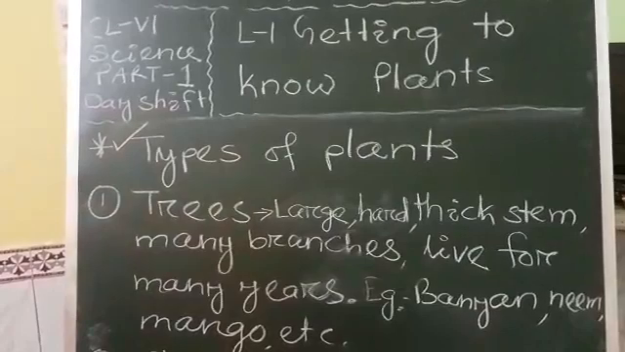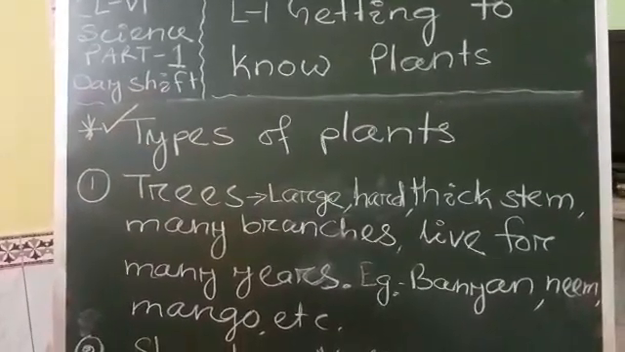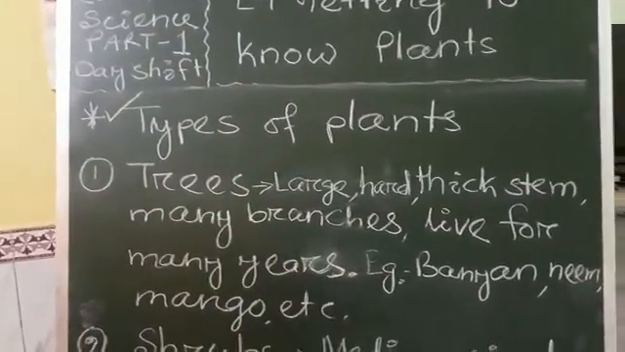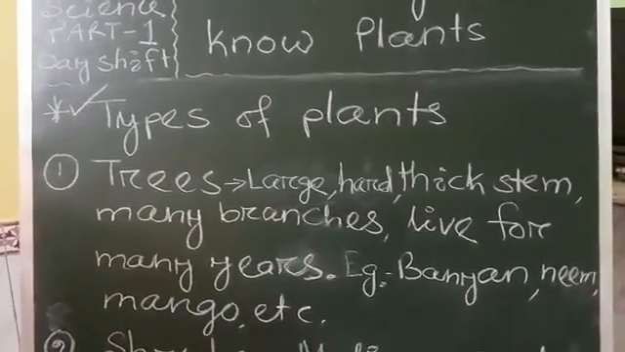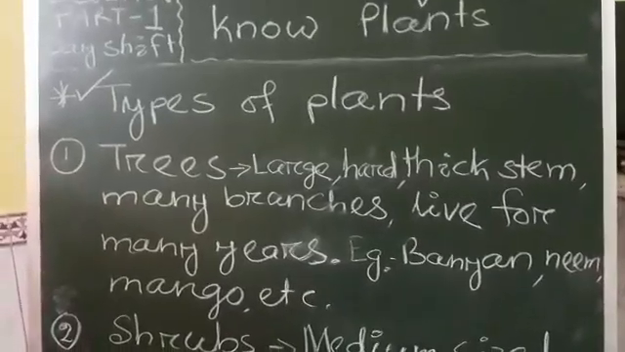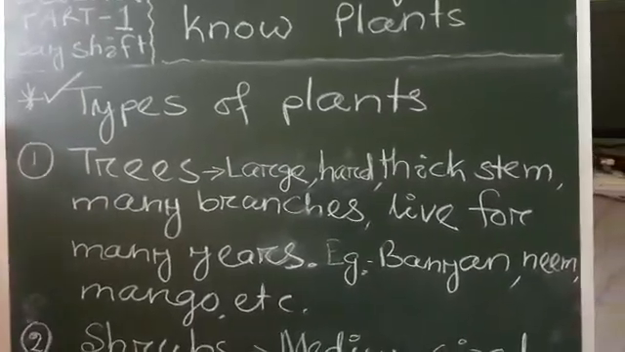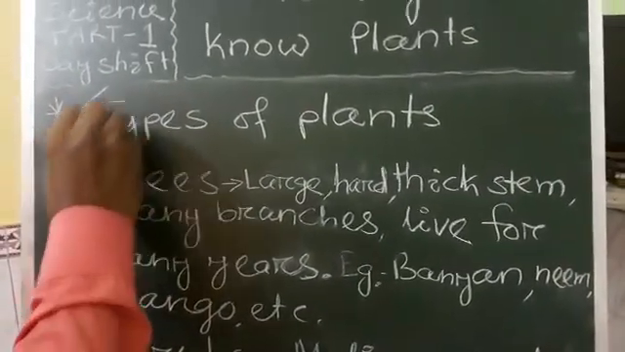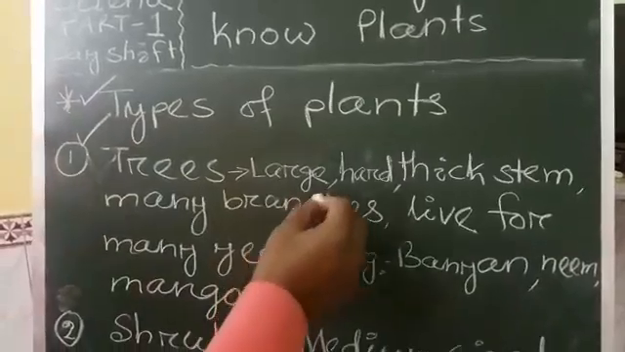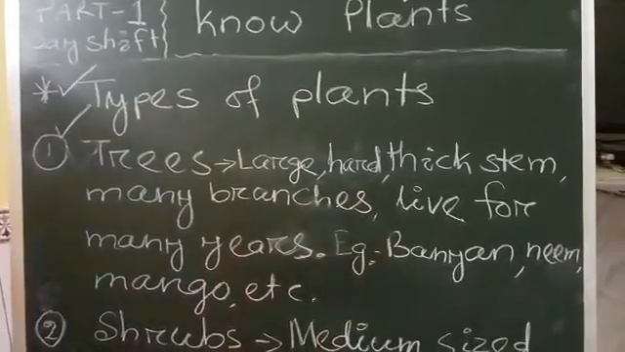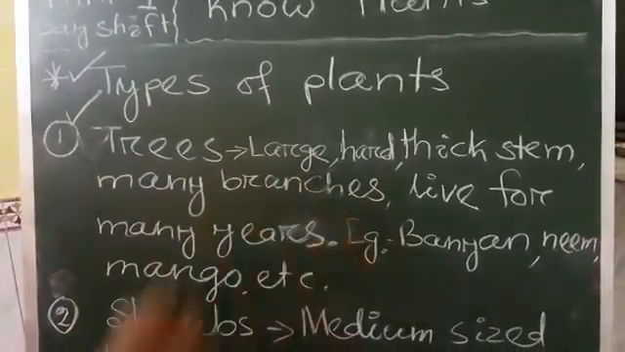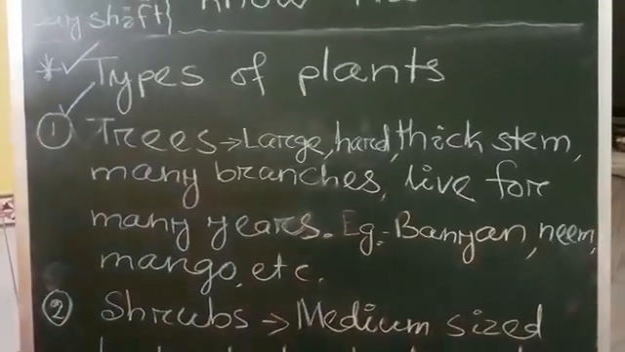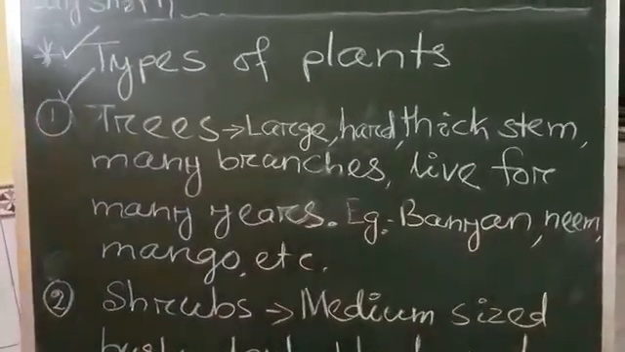Plants can be divided into 4 groups depending on the size and type of stems, like trees, shrubs, herbs, creepers and climbers. So the first point is trees. Trees are large in size, with hard, thick stems and many branches, and they live for many years. For example, banyan, neem and mango, etc.